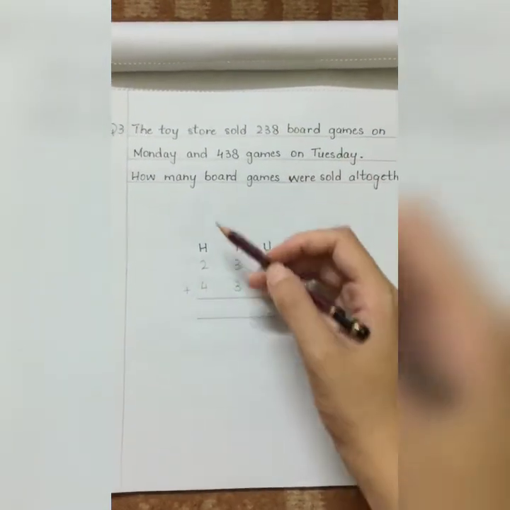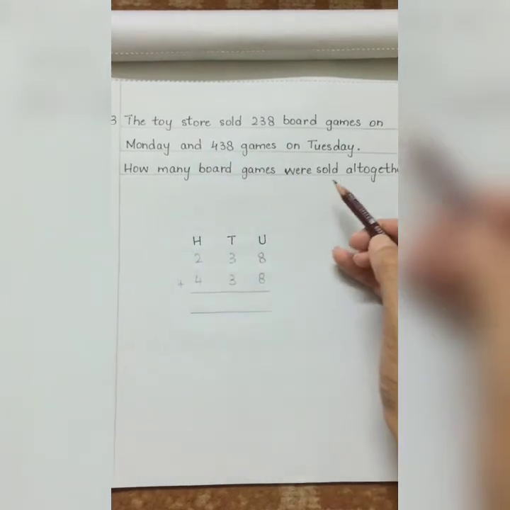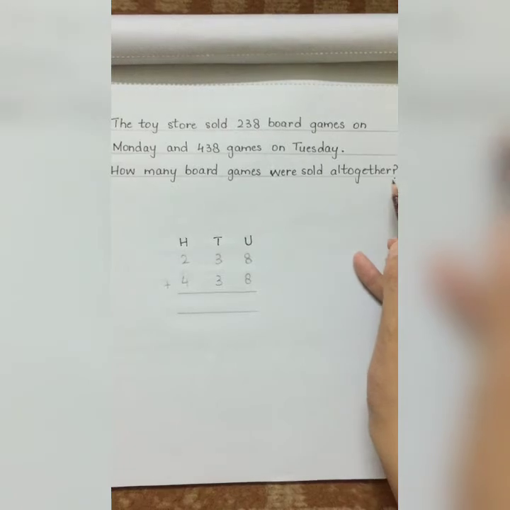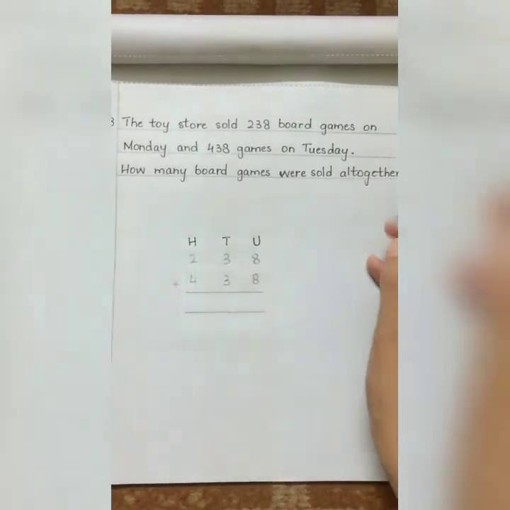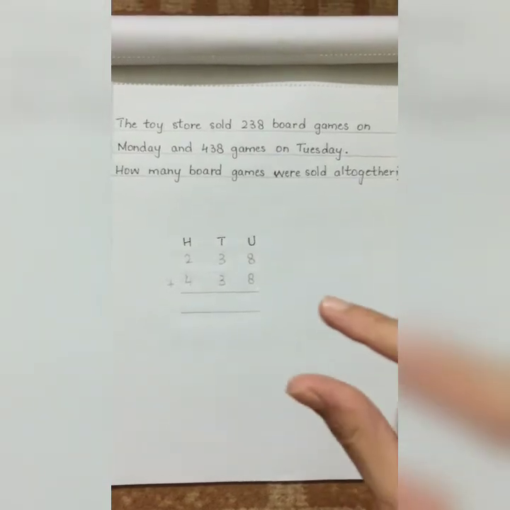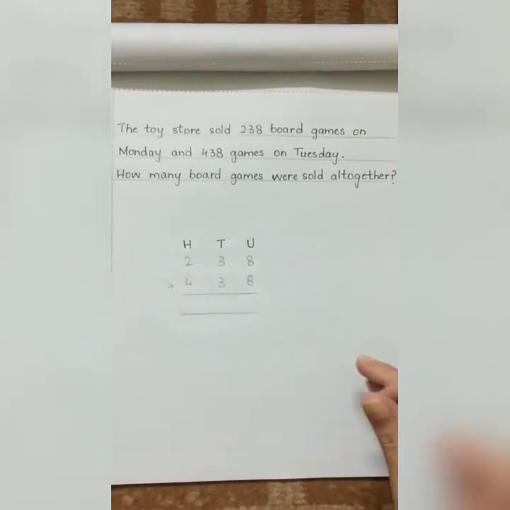So how many board games were sold all together? Again students, you can see the word all together, which means we have to form a sum, we have to combine, we have to add both the numbers and form a sum of it.